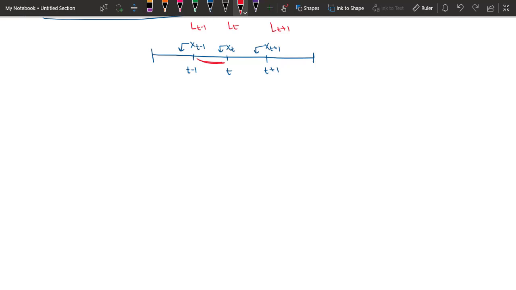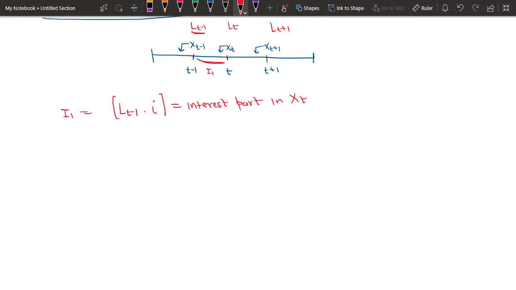So the balance of loan at the start of the year was L(t-1). So L(t-1) was the initial balance, or you can say the loan outstanding at the start of the year, and this is the amount that we will pay interest on in this year. And since the interest rate is I, we can multiply it by I. So this will give us the interest part in x_t. Let's call it I1. So I1 equals L(t-1) times I.